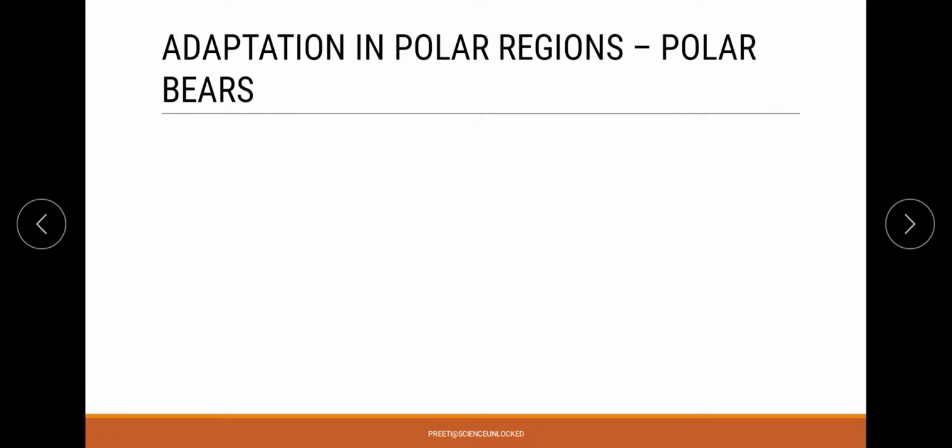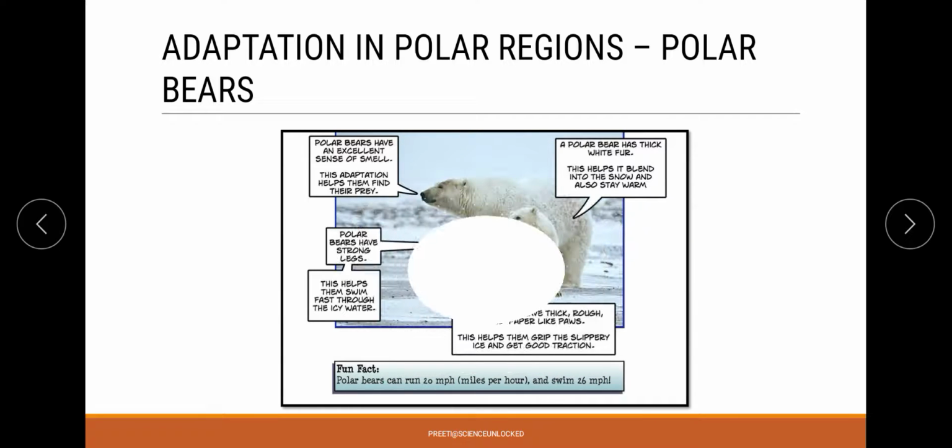Here now we have one mind map of adaptations in polar bears, where we talk about the availability of white fur, which is going to help in blending with the atmosphere. On the other hand, they are going to have bigger and broad paws that will be able to spread their body weight. They are also going to have a strong sense of smell, and an overall body structure which is going to help them all together.